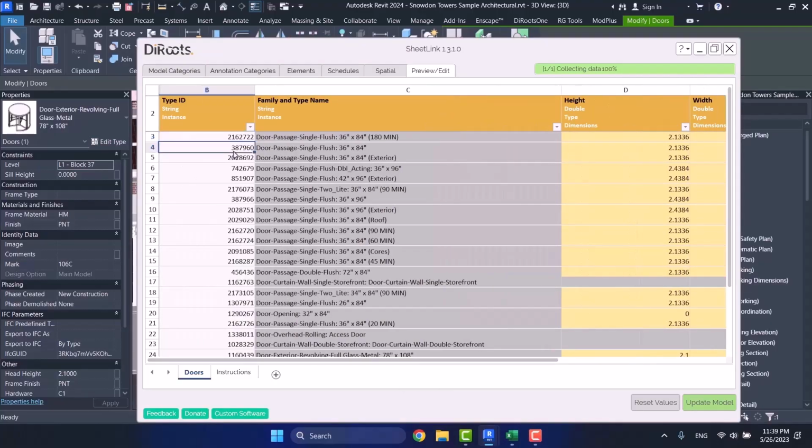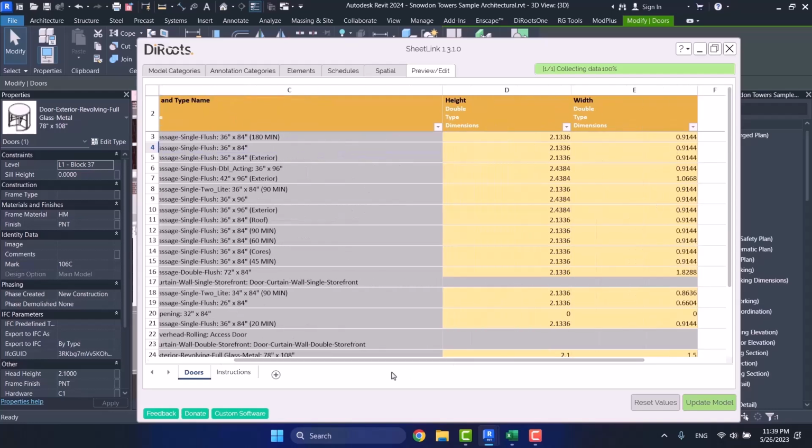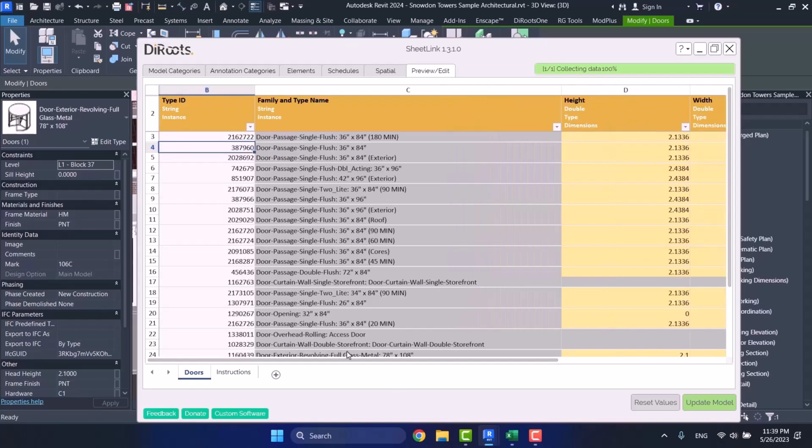For example, the next one, as you see, its family and type name is different. So it has its own special type ID, and it also is showing me its height and width. It is not showing it to me based on elements. It's showing it to me based on type ID.